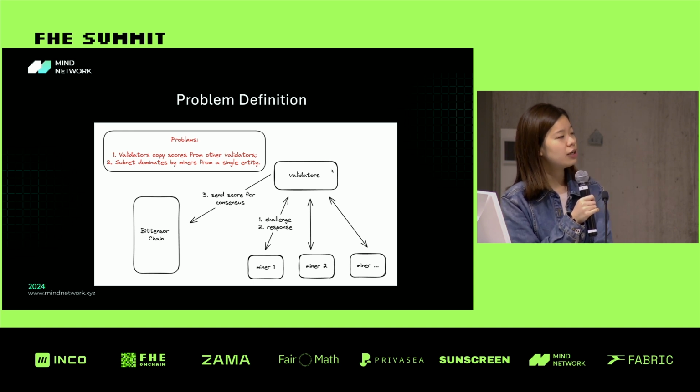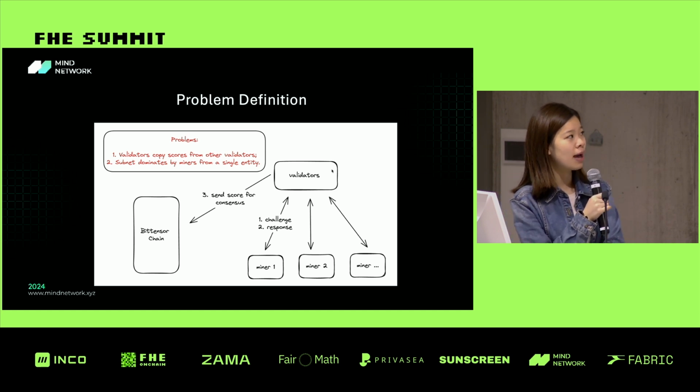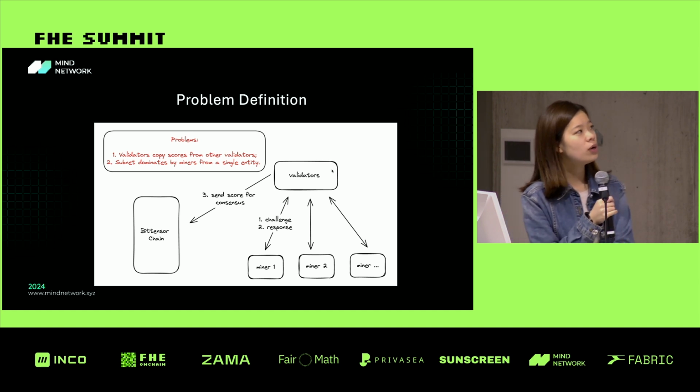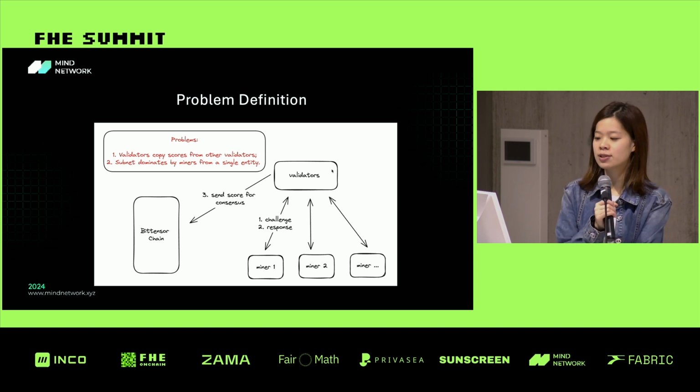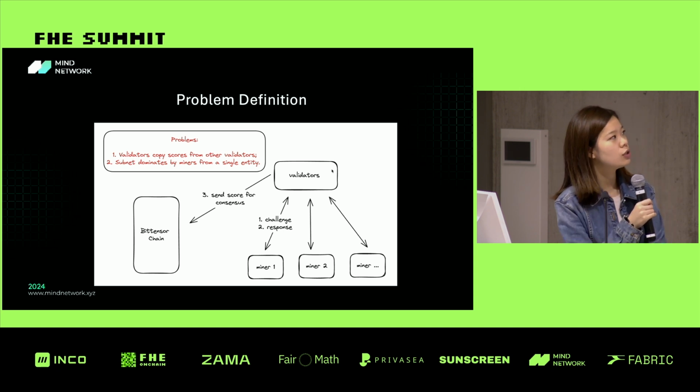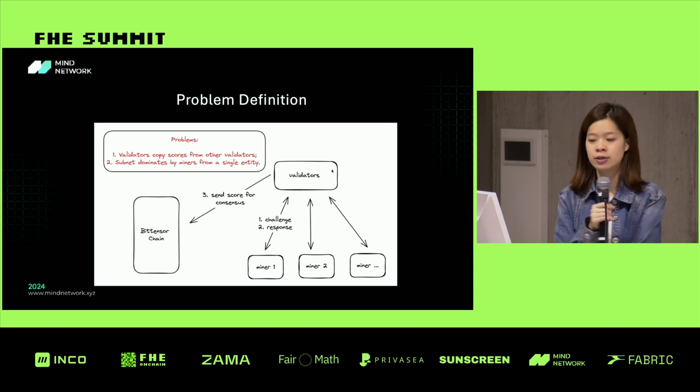The miner gives the challenge to the validators, and the validators respond. Then all the validators send their scores to the Bittensor chain, to the consensus layer.